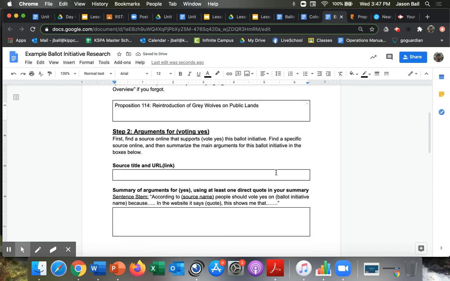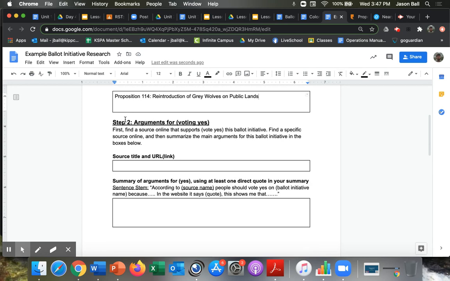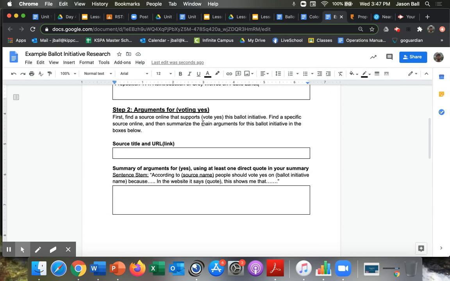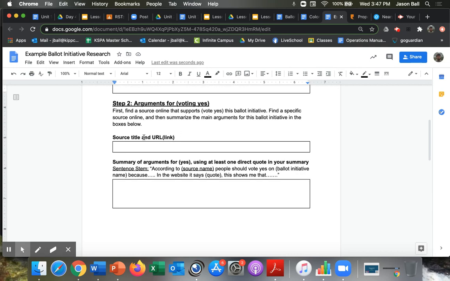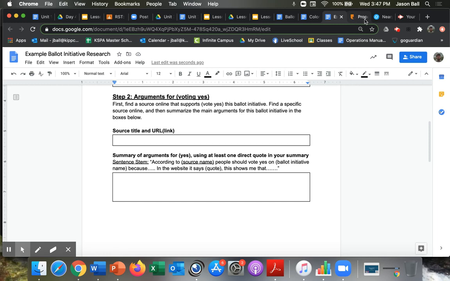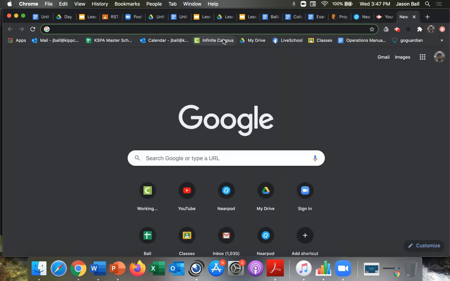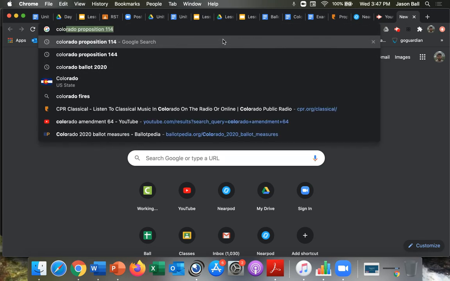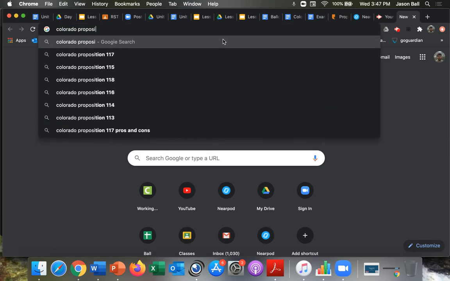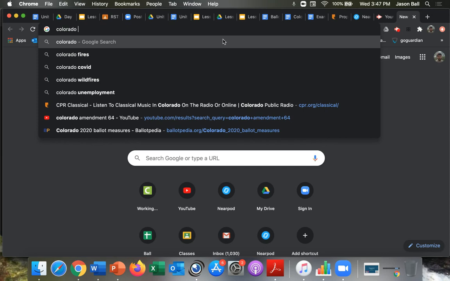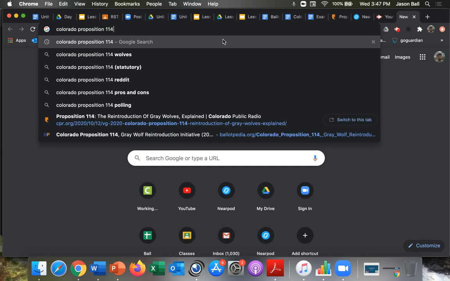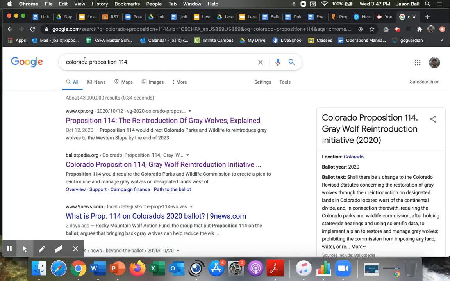So step 2 is finding an argument for. Why would someone vote yes on this? I need to find a specific source and a summary of why people would do this. So I'm going to go to Google and I'm going to type in first Colorado, because there's lots of other ones. Colorado, and then Proposition 114. I've searched it before. So Colorado, followed by the name of your specific initiative.